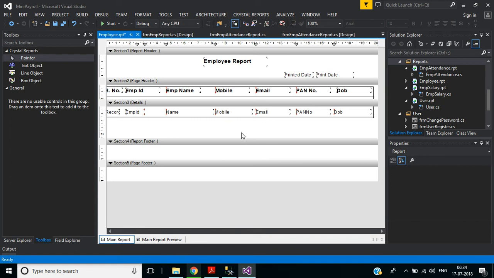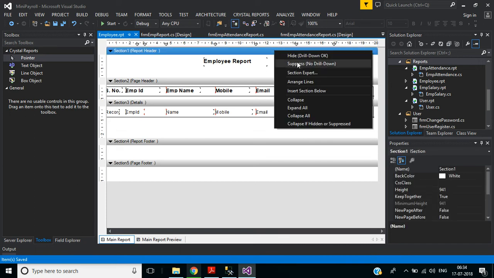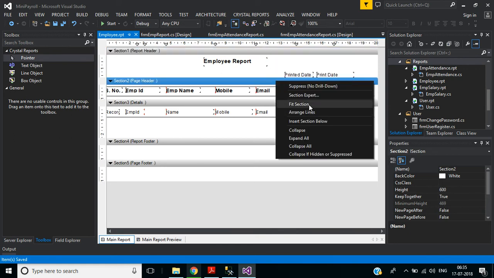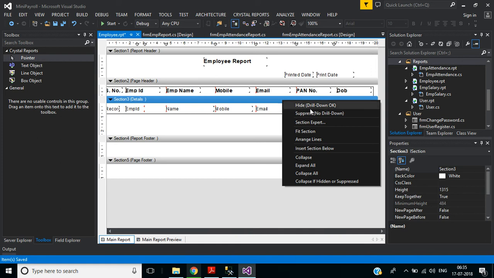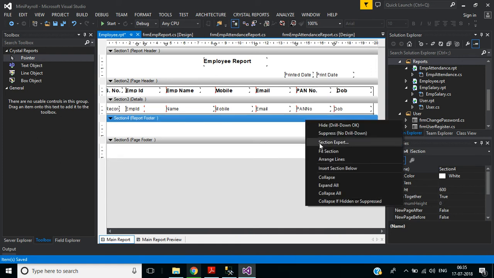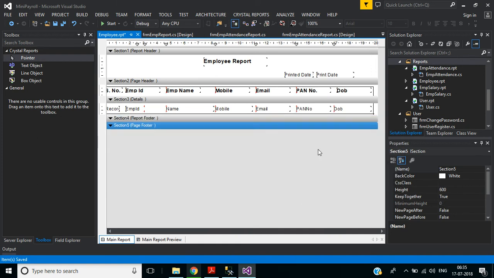Okay, now save this and right click here. Here we don't have fit section. Okay, here right click fit section, right click details fit section here. Okay, save this.